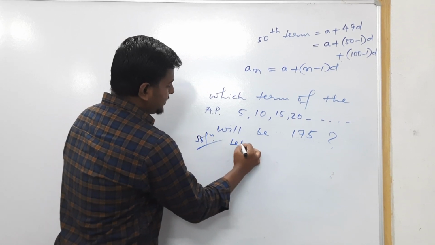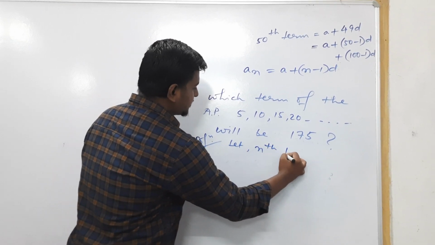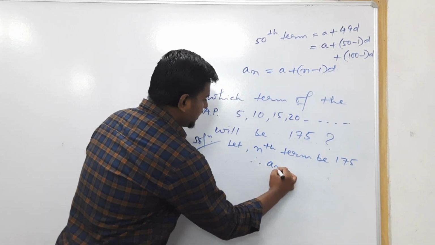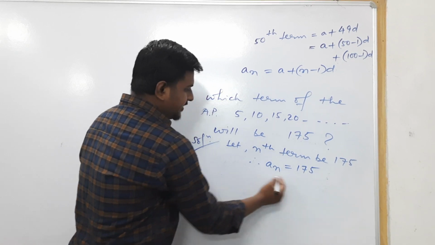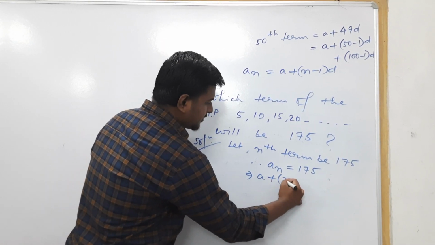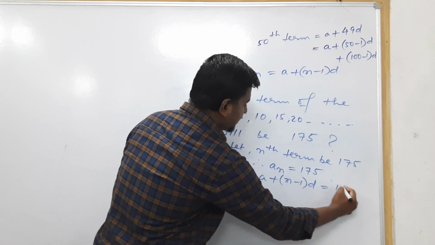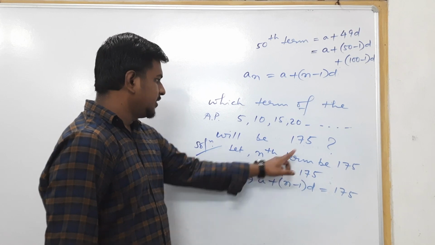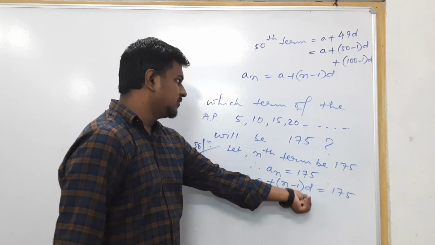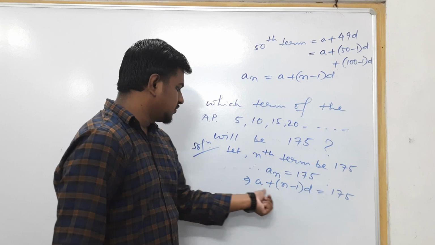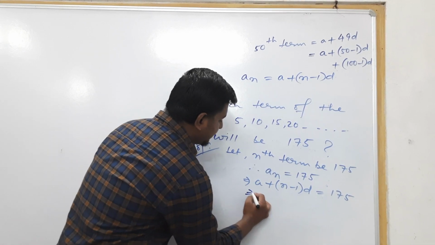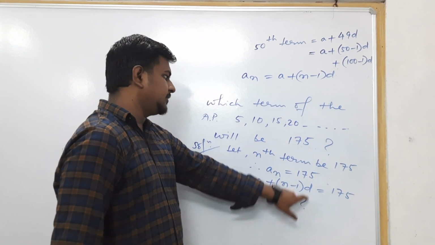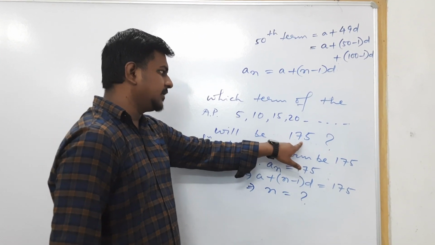Suppose the nth term is 175. So a_n becomes 175. What is the formula of a_n? a plus (n minus 1) into d equals 175. What is the value of a? You will get 5. What is the value of n? You don't know. What is the value of d? 10 minus 5 is 5. So if we simplify it, we will get the value of n easily, and that value will determine which term of the AP is 175.